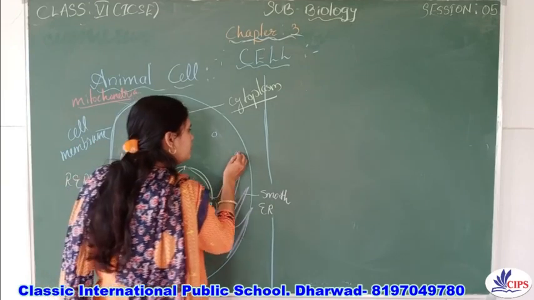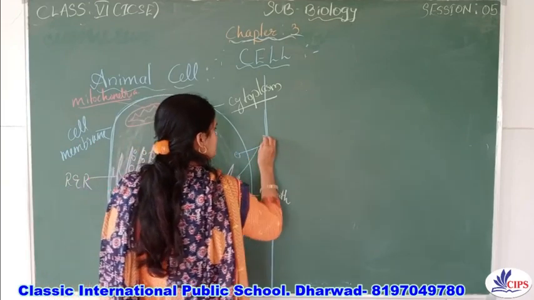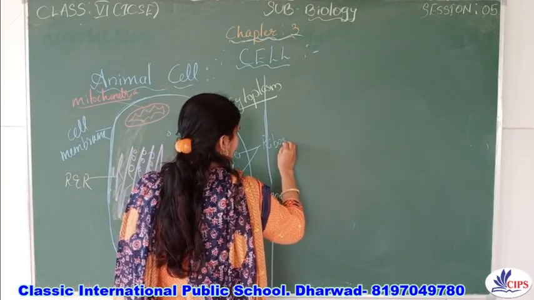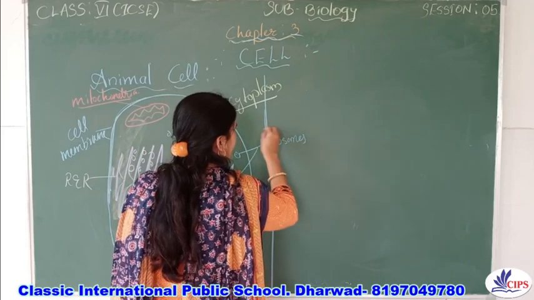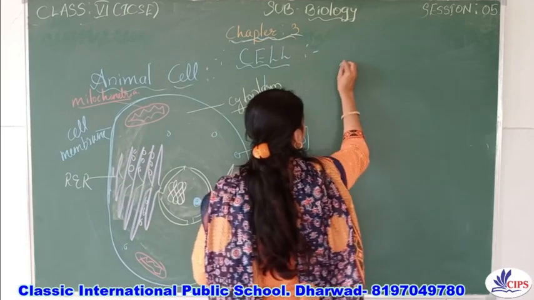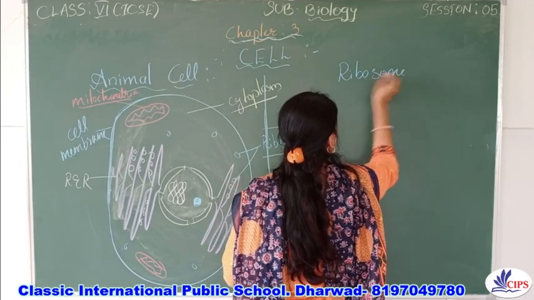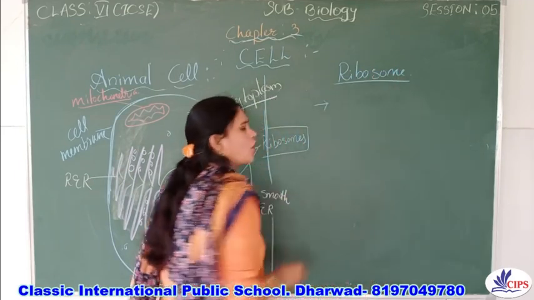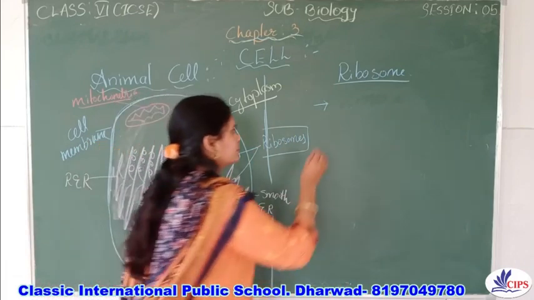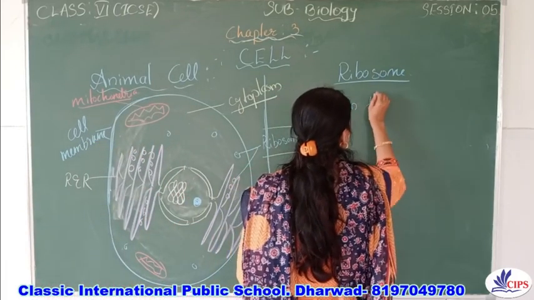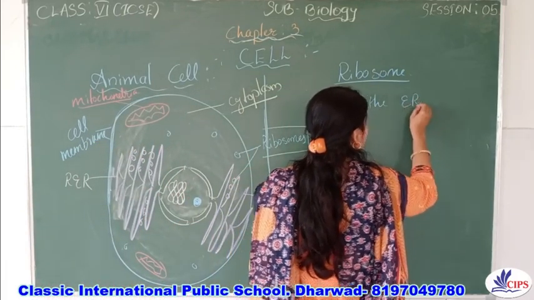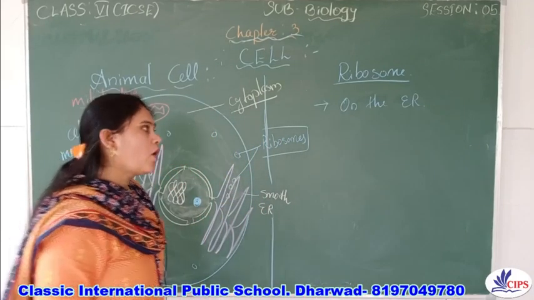So these are ribosomes. So ribosomes are present on the endoplasmic reticulum, right?